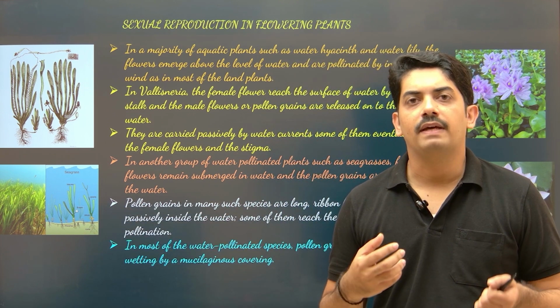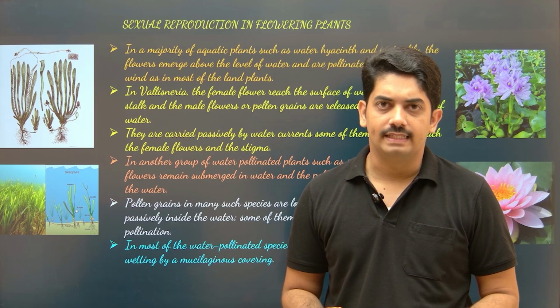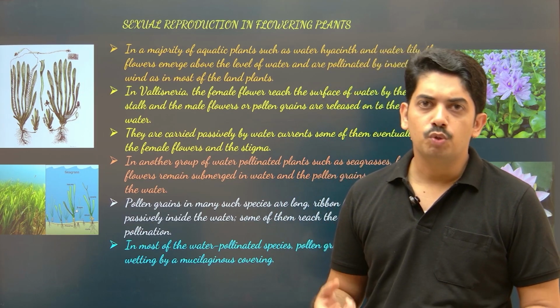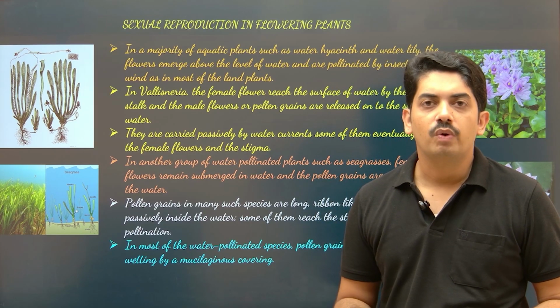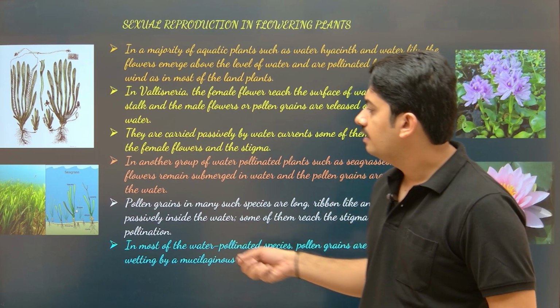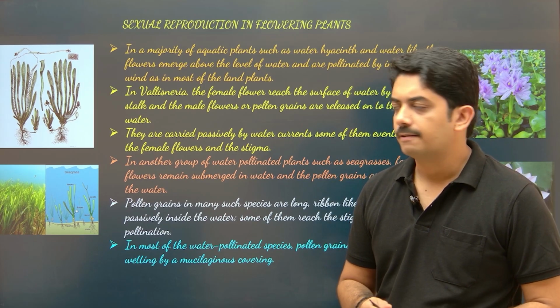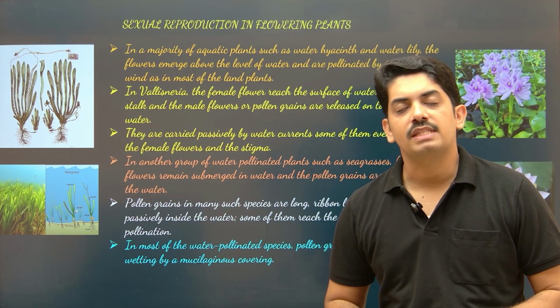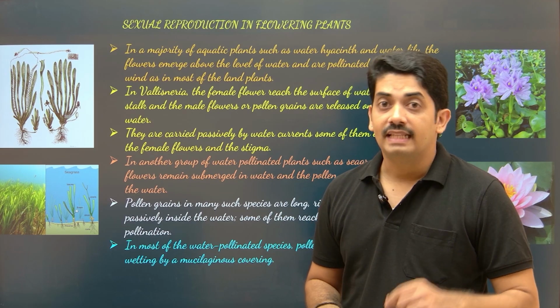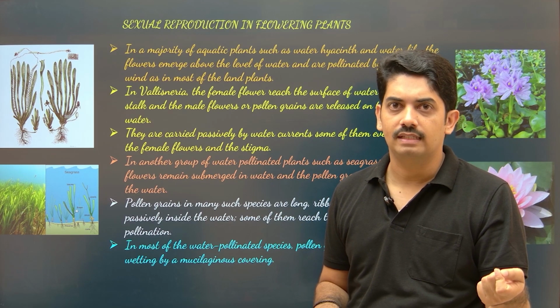Now one thing is very important here, how these pollen grains do not undergo wetting. They have a special mucilaginous coating that protect the pollen grain from wetting. Okay, and then when they reach the female flower, pollination takes place. So when you look at these two plants, whether they are unisexual flowers or bisexual flowers, there may be a chance that they will ask a conceptual based question on this.